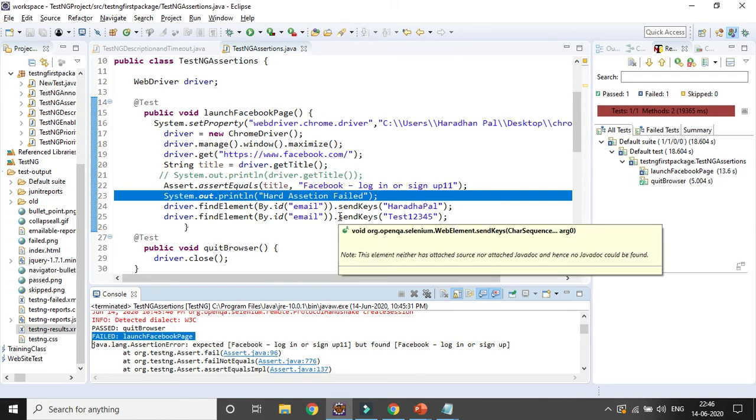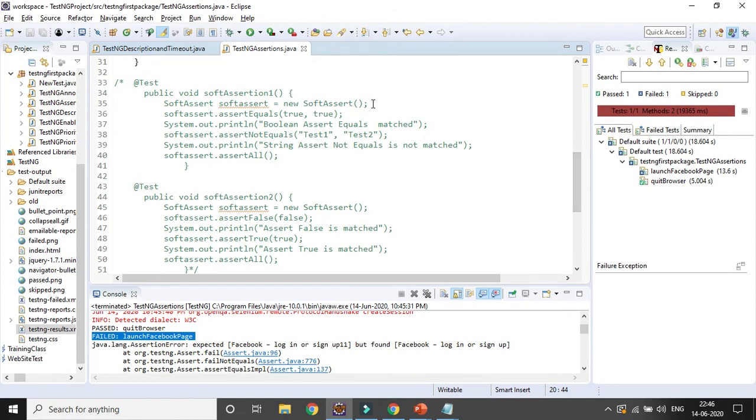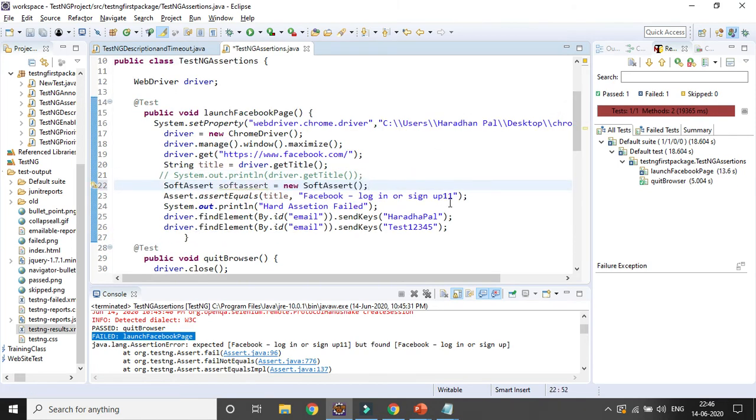Okay, so now let's deal with the soft assertion part. For the soft assertion you need to create an instance object for the soft assertion class. So here I'm creating an object first. Then I'm changing it, and after that I first want to validate whether the expected title is matching or not, and also I'm changing it with soft assertion, which is passed first.